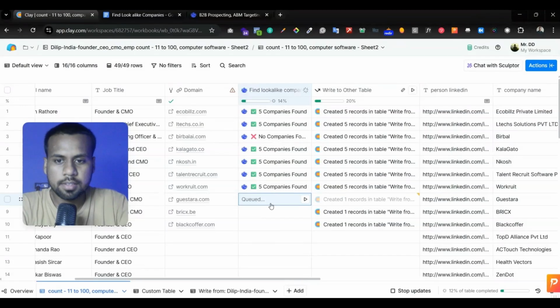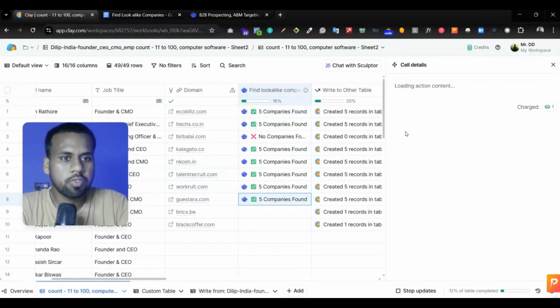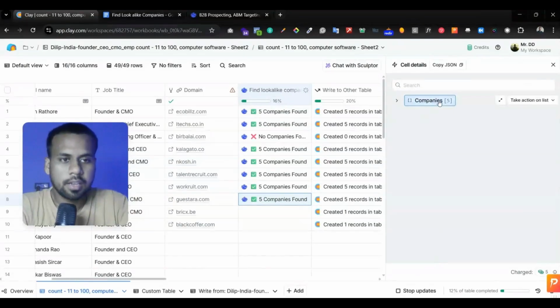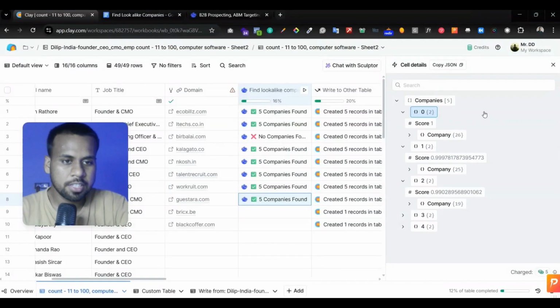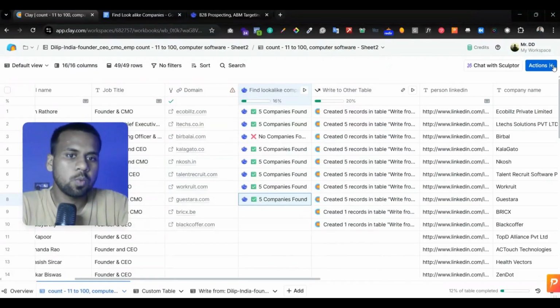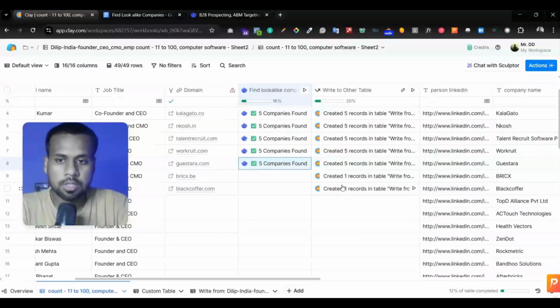it will find similar localized companies. Just see, we find 5 similar companies of this. All this data is in messy format and we want a clean table. So for that we have to write this data to another table. You can see I have written all this table into another table.